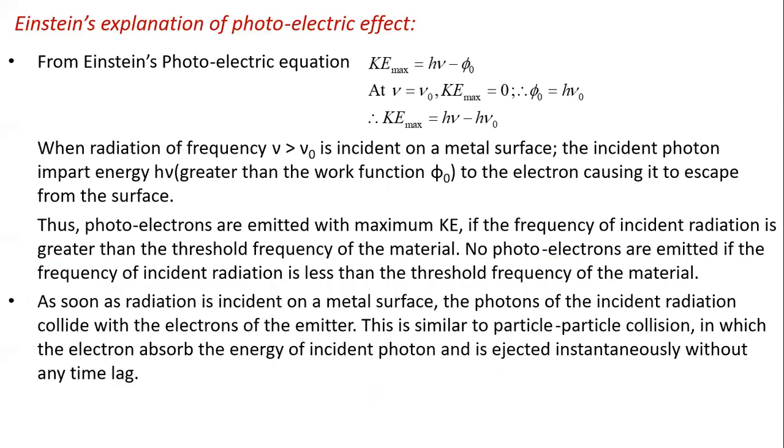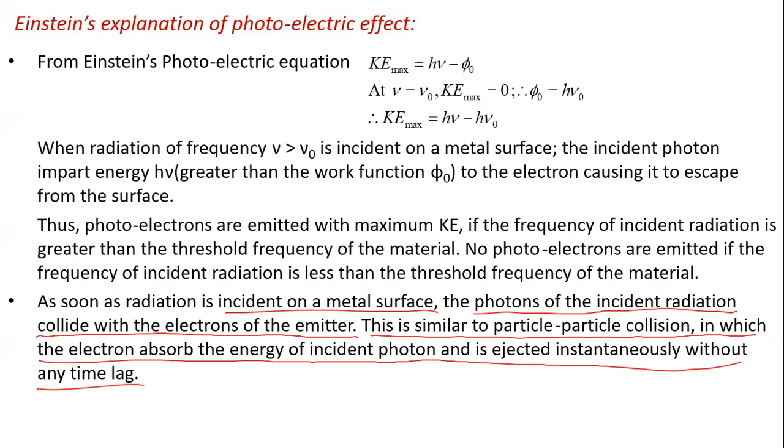As soon as radiation is incident on the metal surface, photons of incident radiation collide with the electrons of the emitter. This is similar to a particle-particle collision, in which the electron absorbs the energy of the incident photon and is ejected instantaneously without any time lag.